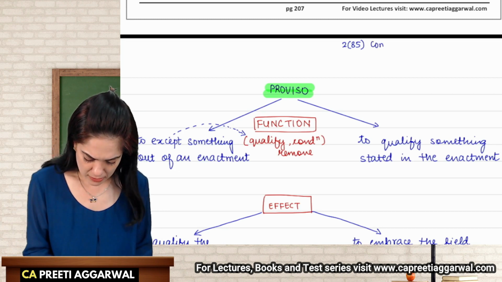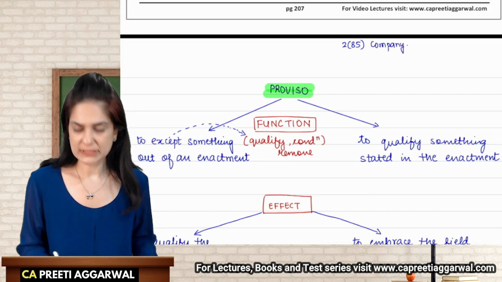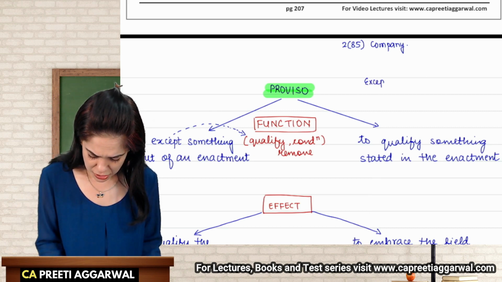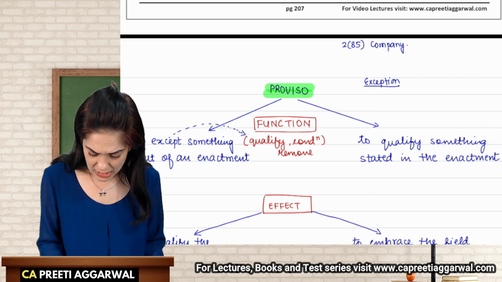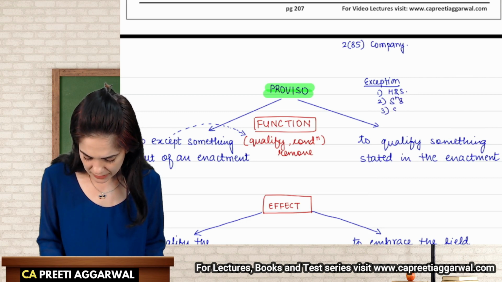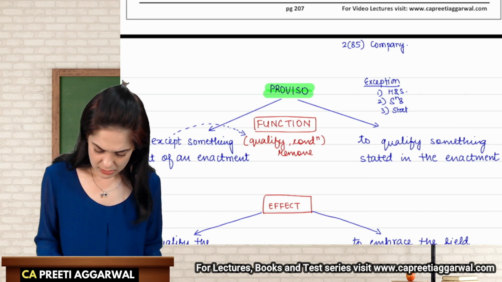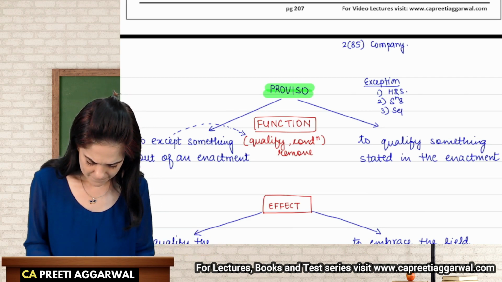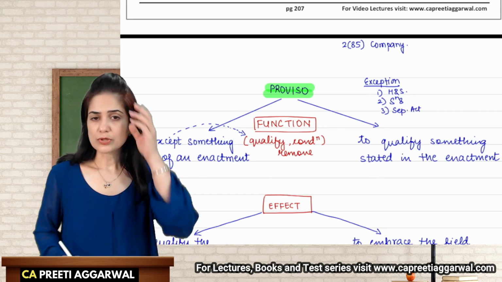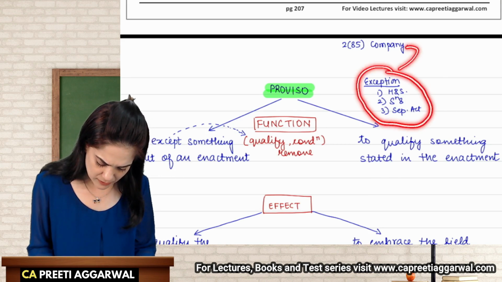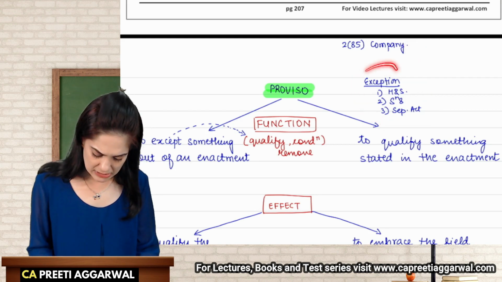So it means a company. Does it mean that all the types of companies are included over here? No, there is an exception. If you read the definition properly, there is an exception given in the end, that it will not apply to a holding or subsidiary company. It will not apply to a section 8 company. It will not apply to companies which are governed by certain separate acts. So the definition very clearly excludes something from the scope. This is nothing but a proviso.